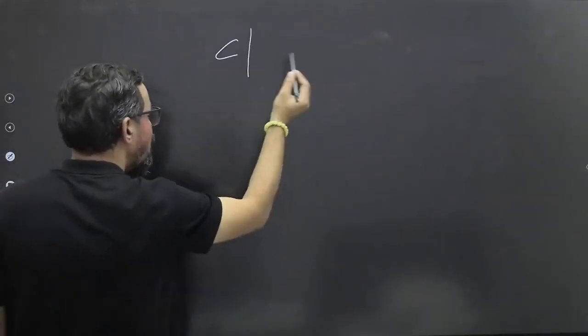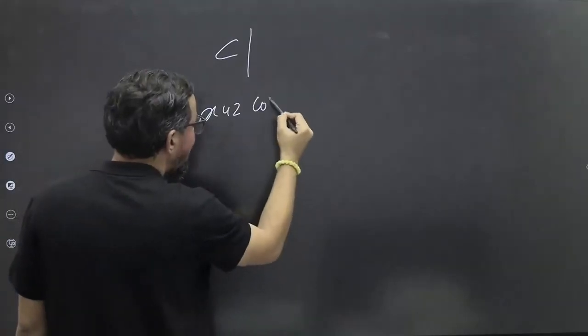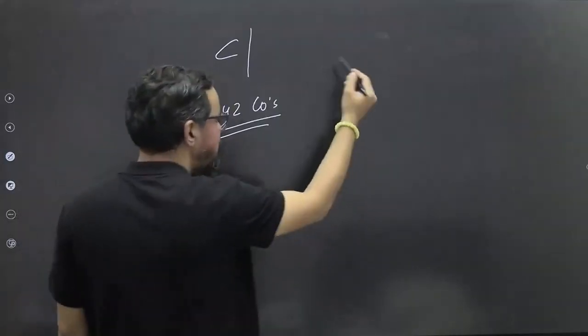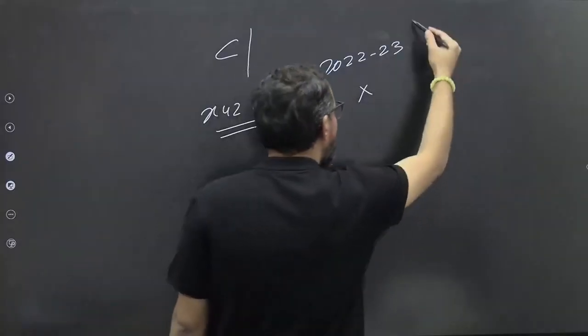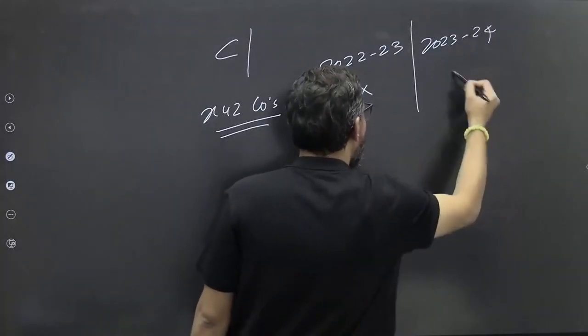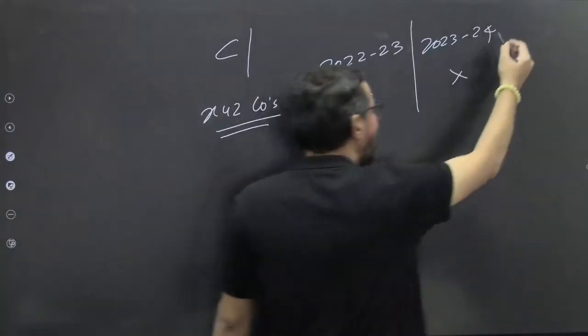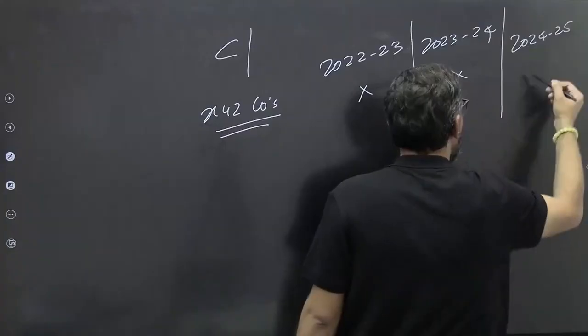So we have cumulative and non-cumulative. In case of cumulative, let's say there is an XYZ company that missed dividend in 2022-23. They did not provide any dividend during this period. In 2023-24, again they did not declare the dividend. In 2024-25, they issued dividends, okay.